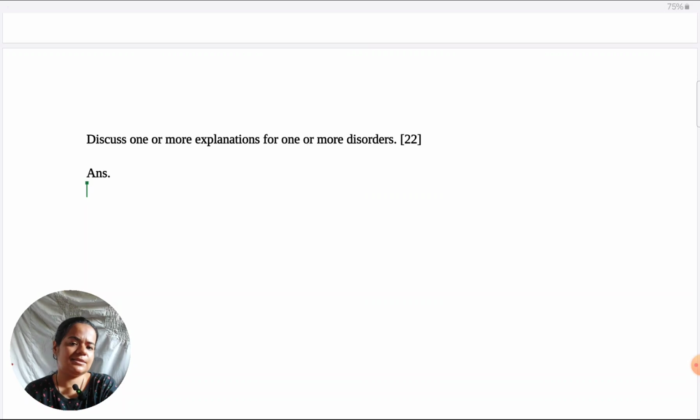Besides that, what strengths and weaknesses are there of this explanation? If I just keep the studies aside, if I just omit the studies, what else do I have to say about the explanation? Make sure you have a lot more to say beyond the studies. Then your discuss answer comes out good.